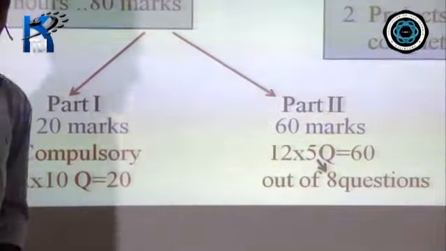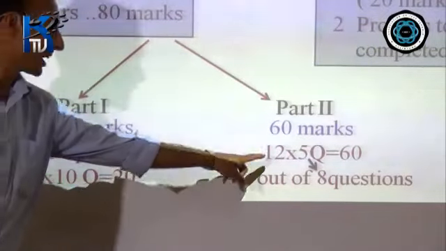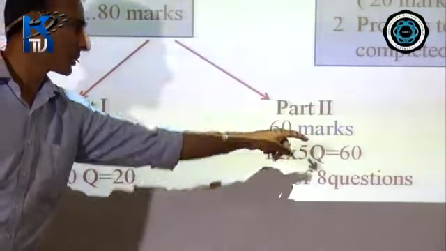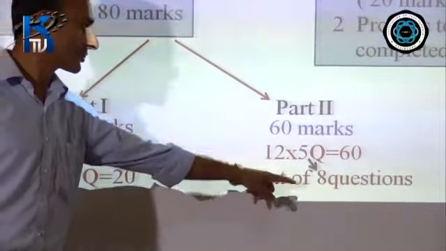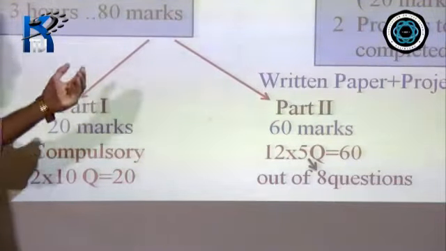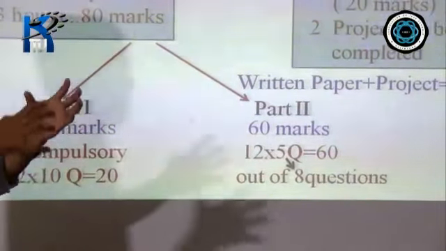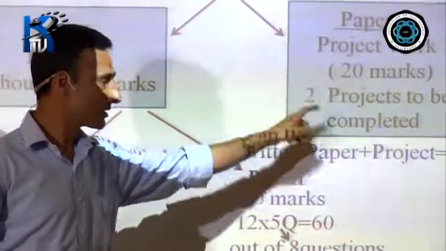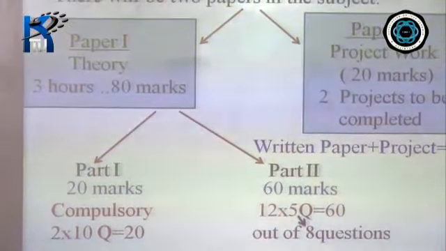Then you have part 2. The total marks allotted for part 2 is 60 marks. Here you have to answer 5 questions and 1 question will carry 12 marks. So 12 into 5 questions will give you 60. This is a choosing part. Here you have to attempt any 5 questions out of the 8 questions given to you. So this is the overall view of the written paper, right? The written paper of 80 marks plus the project of 20 marks will make up 100. That is the total marks allotted for the subject accounts.